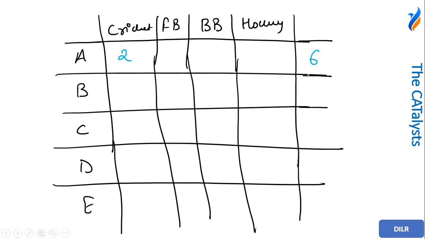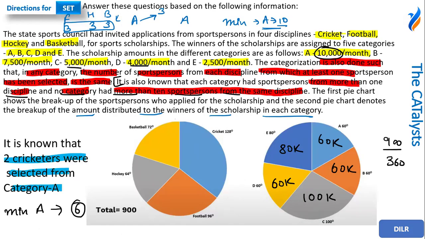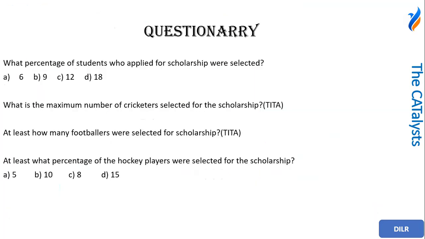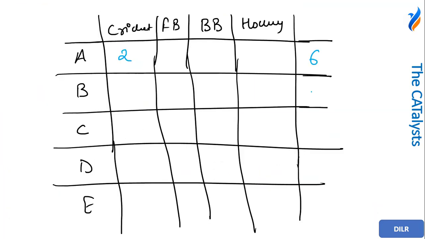Now to get the balance values, I know that in category B, the total amount that is paid is 60,000, and per player is getting 7,500 rupees per month. So from here I can get how many persons there are. You can say that 60,000 divided by 7,500 is going to give you a value of 8. That means there are a total of 8 persons in category B.